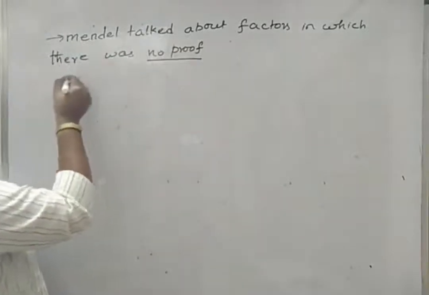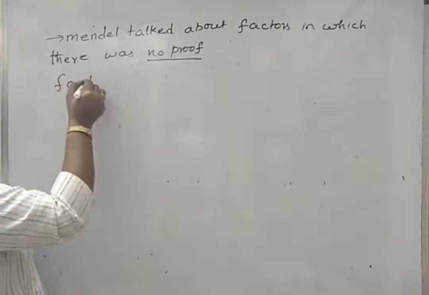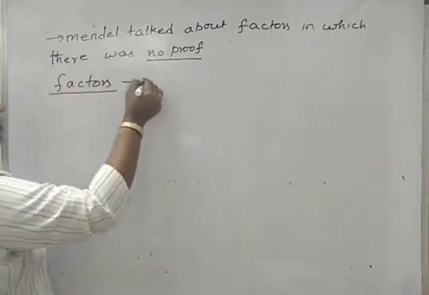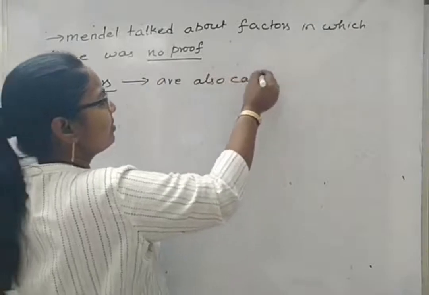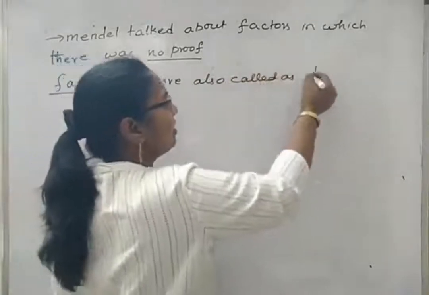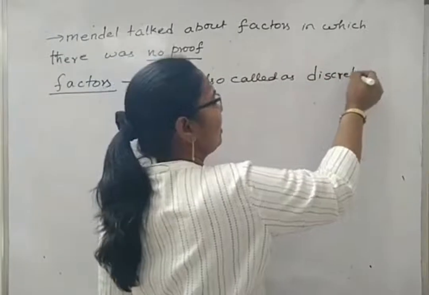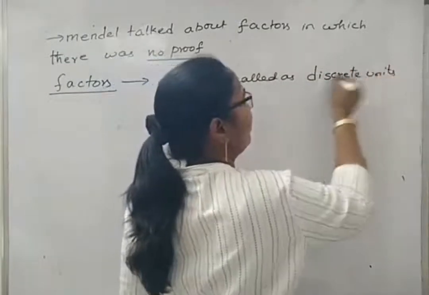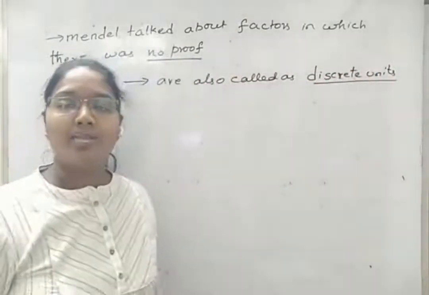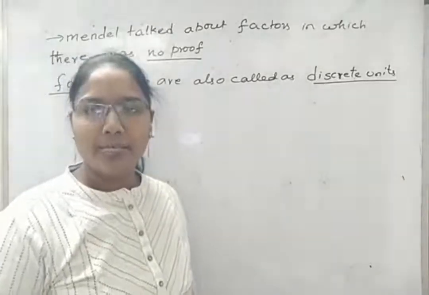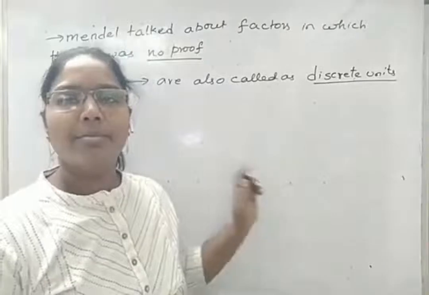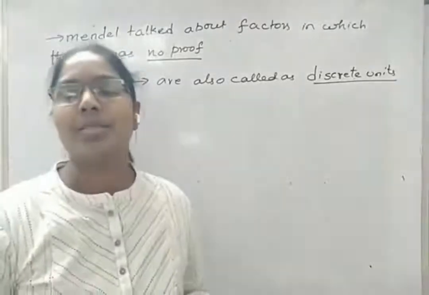Now, the term factors. Factors are also called discrete units. What is meant by discrete units? Discrete units means any of the genetic material. Now we are extracting some meanings from those technical terms.